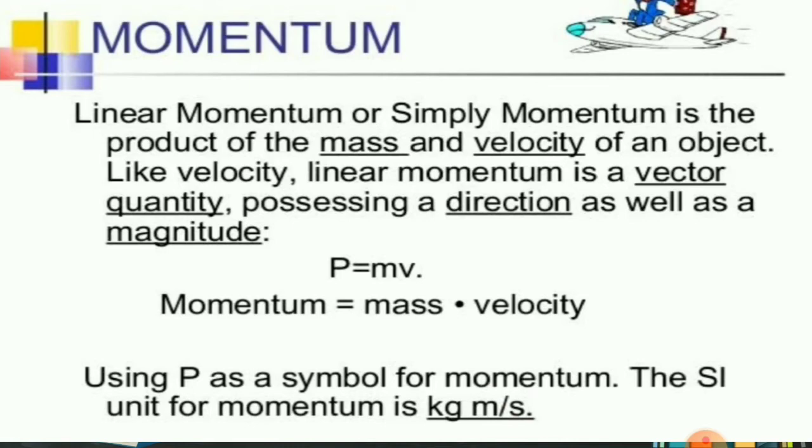The units are always derived from the formula. Here the momentum formula is mass and velocity. The unit of mass is kg and the unit of velocity is meter per second. Therefore the SI unit of momentum becomes kg meter per second. It is very easy to get the unit, isn't it? Yes.